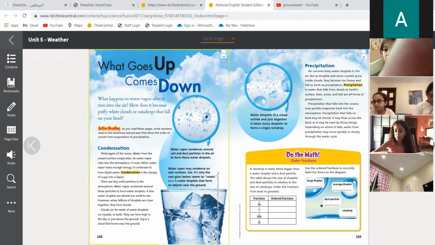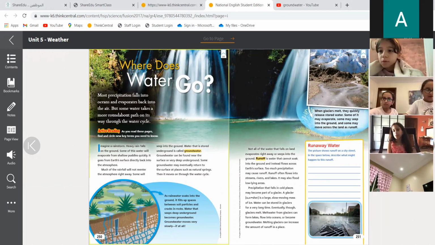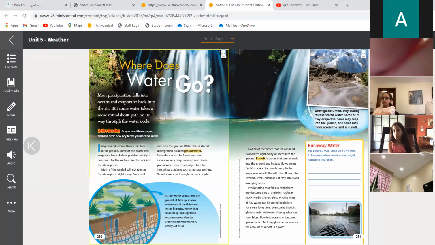No, miss. Okay, good. Now, let's see, where does water go? When it's raining, where does the water go? Imagine that there's a rainstorm and heavy rain is falling on the ground. Where do you think the water will go? I don't know. Ocean, I think. Try to think. In the lakes and rivers, I think.